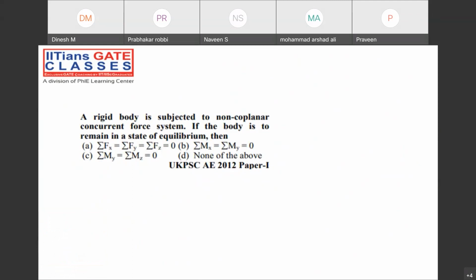A little bit tough, but I believe that you can answer. If the body is to remain in equilibrium, then what static equilibrium conditions are required to be followed? Option A, B, C, D. Try to answer. Take your time. I'm talking about non-coplanar and concurrent. It is possible that all the forces may not be acting in the same plane, but they may be meeting at a single point.